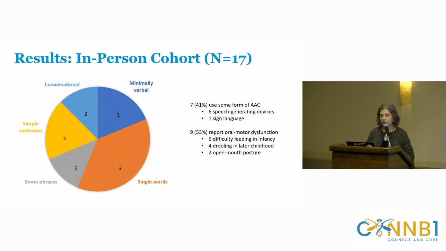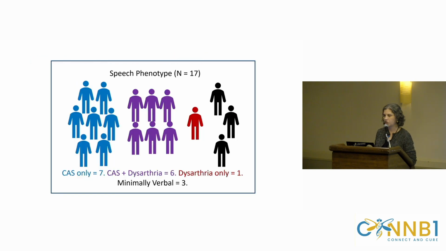So in the in-person cohort, one of the most interesting things we found was there was a really significant speech impairment component. So about 6 individuals used single words, 2 had some phrases, 3 used simple sentences, and then we had 2 children who I tested who were completely conversational. 3 children we found were minimally verbal, and for the purposes of this study, we defined that as fewer than 10 consistent verbal words. 41% used some form of AAC, mostly speech-generating devices, and then 9 reported some type of oral motor dysfunction. So a lot of them, it was difficulty feeding in infancy, drooling into later childhood, open mouth posture, some oral hypotonia.